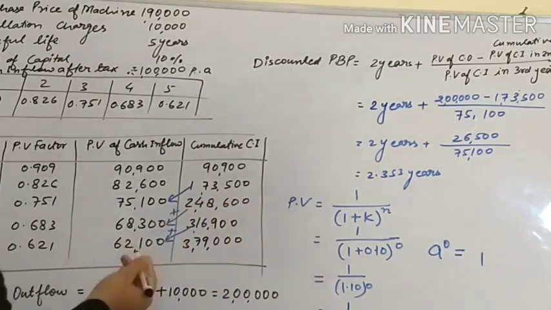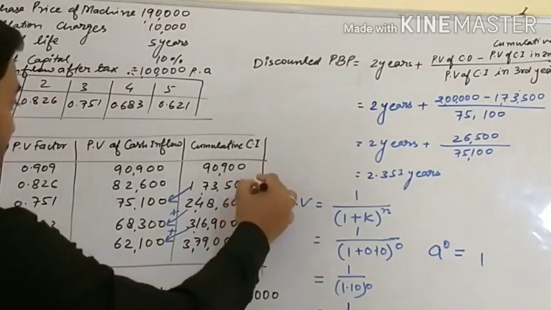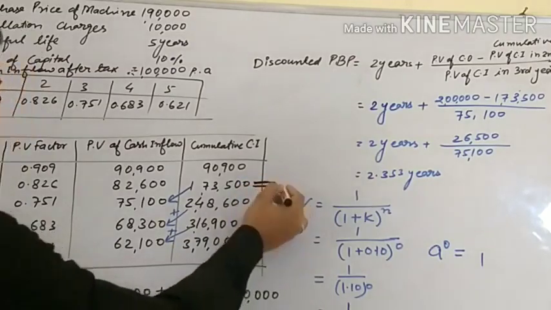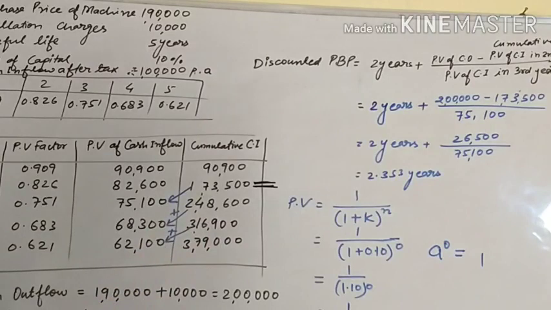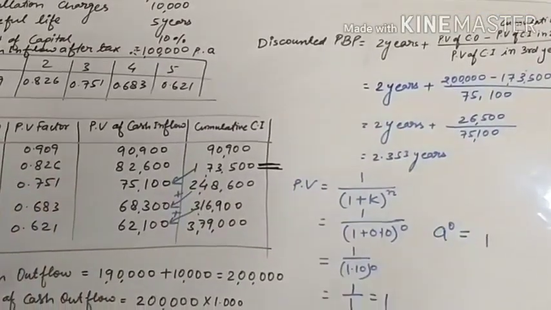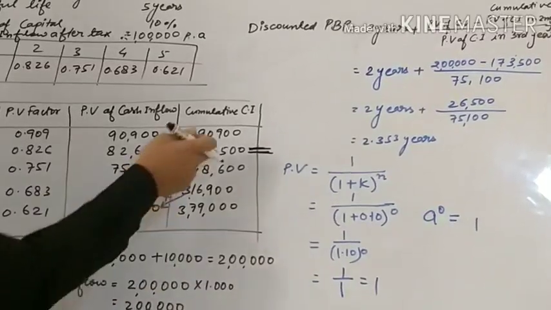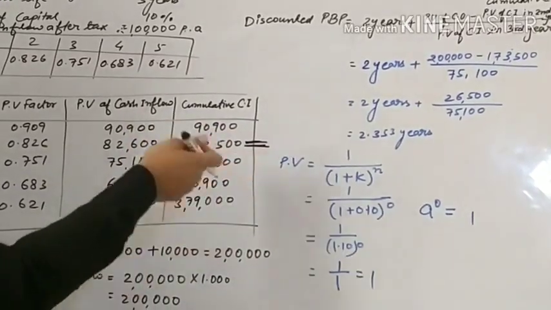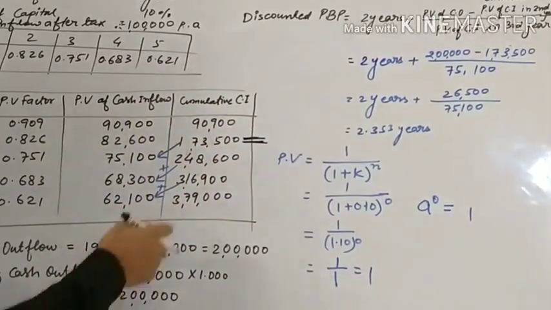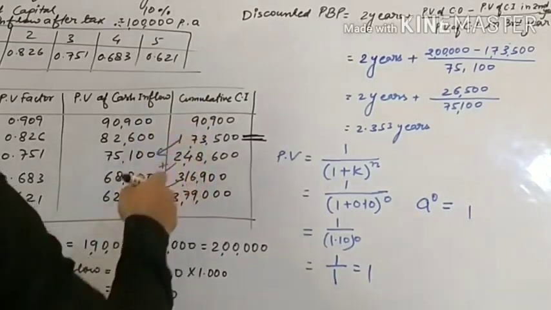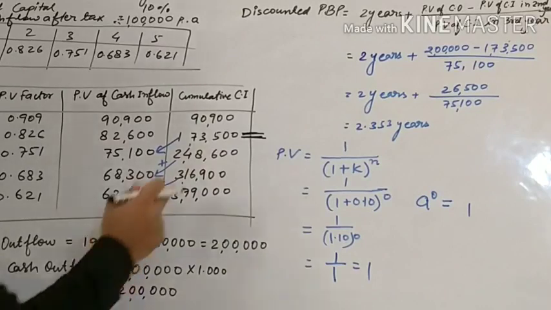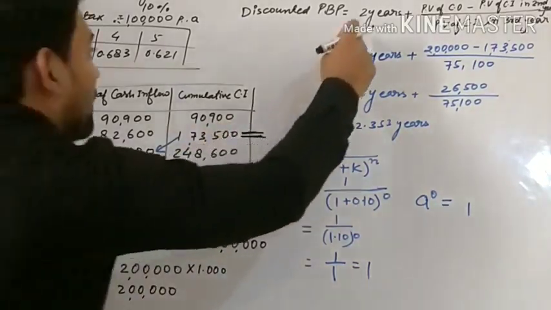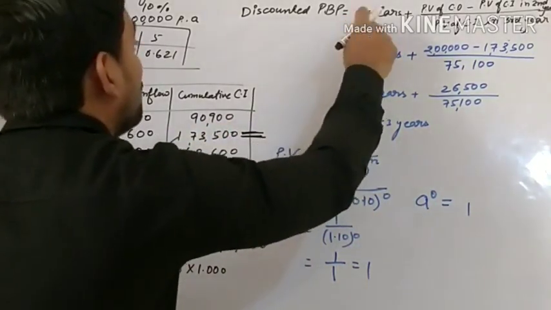Now you can see that in second year cumulative cash inflow is less than PV of cash outflow. First we have to compare there. If you go in third year, you will see that cumulative cash inflow is greater than PV of cash outflow. That's why we will take second year. Okay, that's why I have written here 2 years.